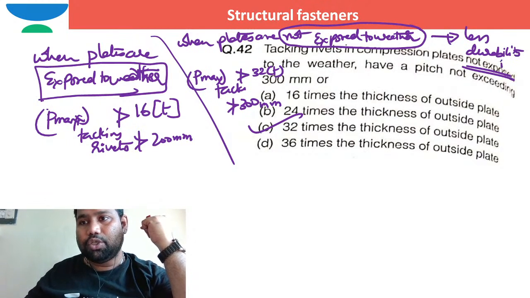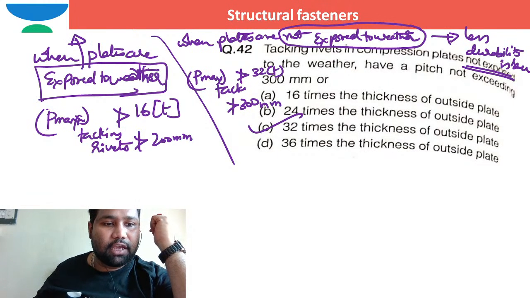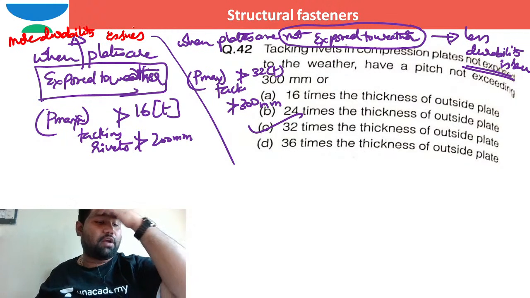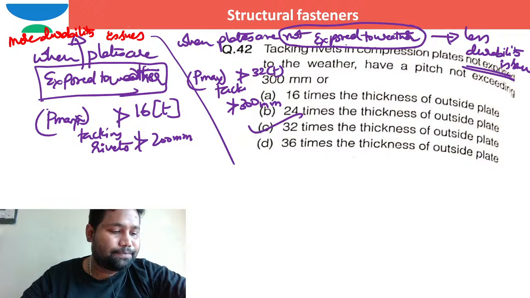Durability issues. When exposed to weather, I can say more durability issues. Can I write that one? More durability issues from environmental conditions, right? So can I move to the next question? Is that okay? Moving to the next question.